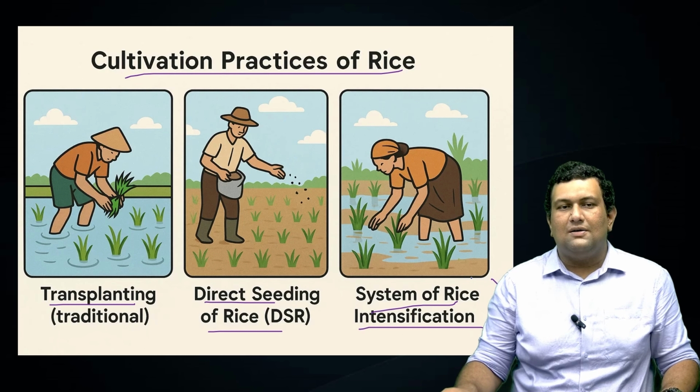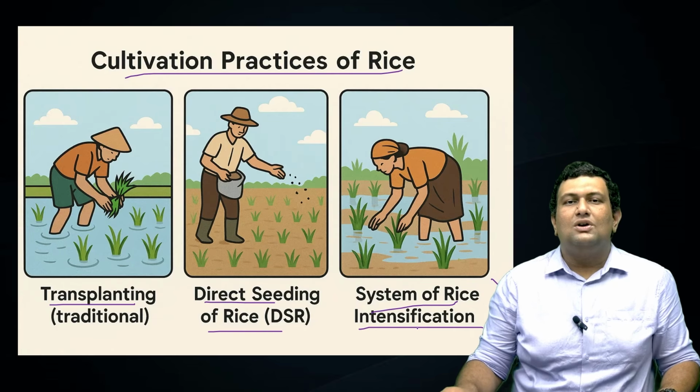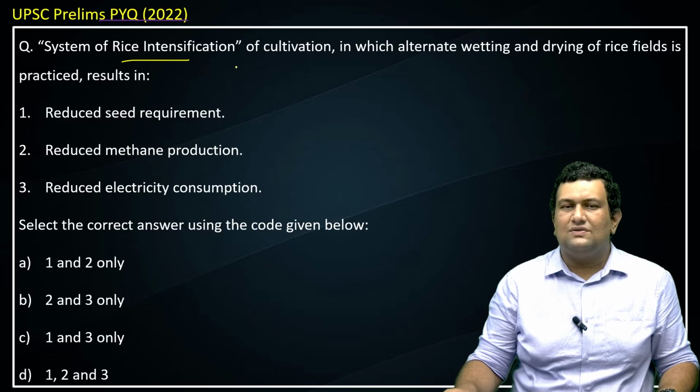These are a few methods of cultivation of rice. There are other methods also. Now we'll see a prelims PYQ with regard to it. The question is: system of rice intensification of cultivation, in which alternate wetting and drying of rice fields is practiced, results in reduced seed requirement.